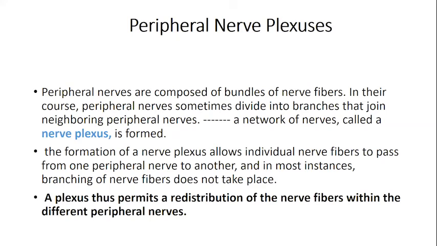Naturally, in your central nervous system, in the brain or the spinal cord proper, you cannot form a plexus. The peripheral nerves are composed of bundles of nerve fibers. In their course, peripheral nerves sometimes divide into branches and join the neighboring peripheral nerves, and you form a nerve plexus. That is exactly a plexus. The formation of the plexus allows individual fibers to pass from one peripheral nerve to the other. Nerve plexus permits a redistribution of nerve fibers within the different peripheral nerves.